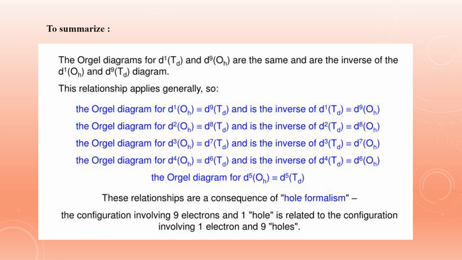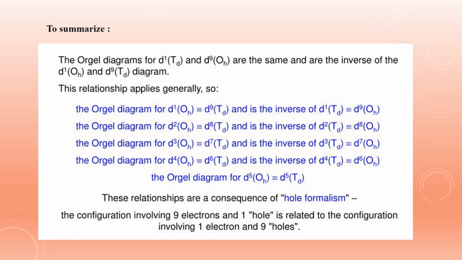There is a relation between the two. For example, the Orgel diagram for d1 octahedral is the same as that of d9 tetrahedral, and it is the inverse of d1 tetrahedral, which is equal to d9 octahedral. Similarly, there is a relation between the others. So these relations are the result of hole formalism.